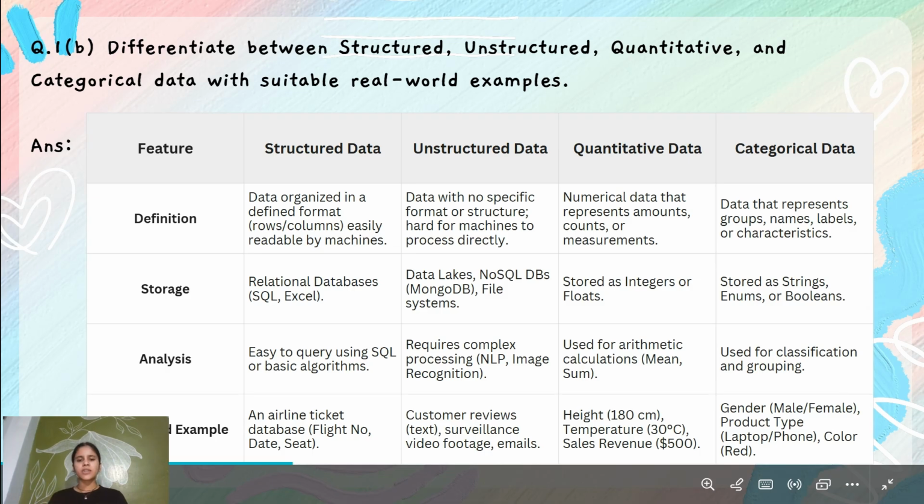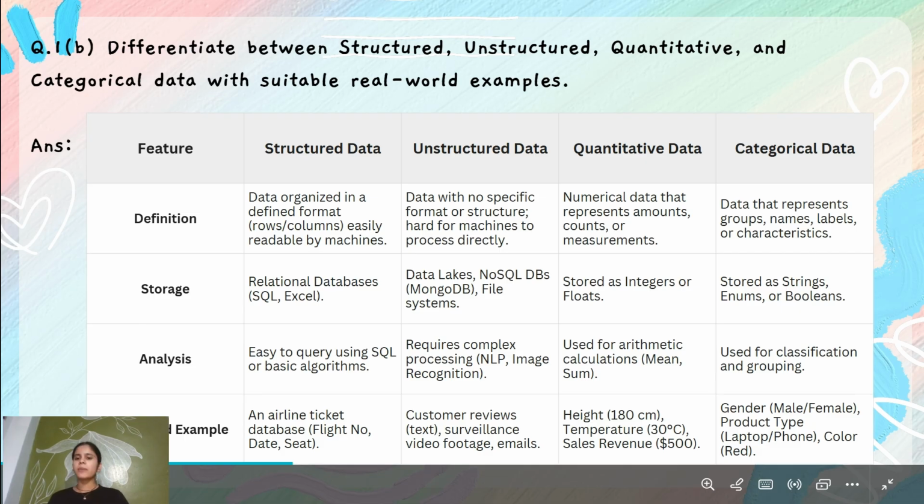Unstructured data is data with no specific format or structure and is hard for machines to process directly, stored in data lakes, NoSQL databases like MongoDB and file systems. It requires complex processing like NLP and image recognition to access the data. Real world examples of unstructured data are customer reviews like text, surveillance video footage, emails, etc.